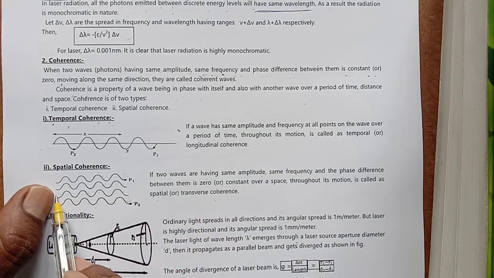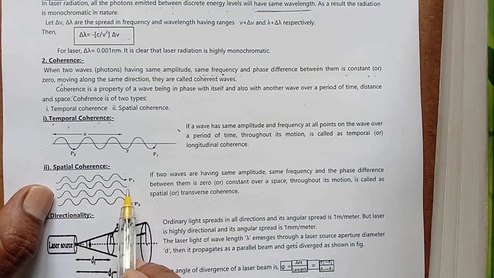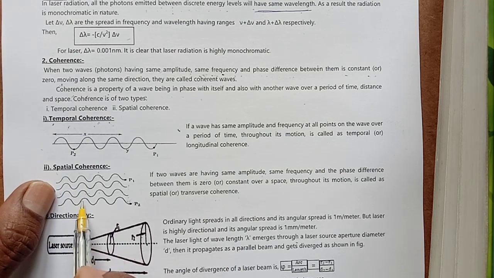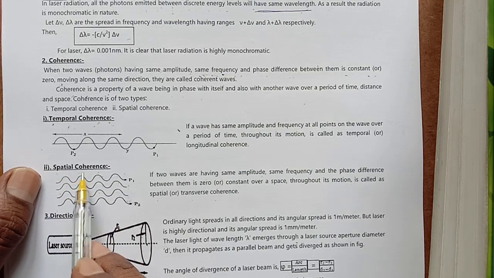Means maintaining constant path difference, constant angle, constant frequency, constant amplitude. All the waves should be maintained. Then it is called what? Spatial coherence.